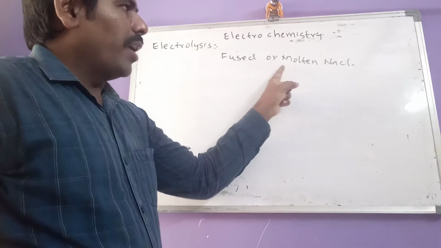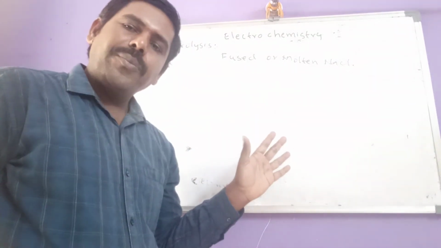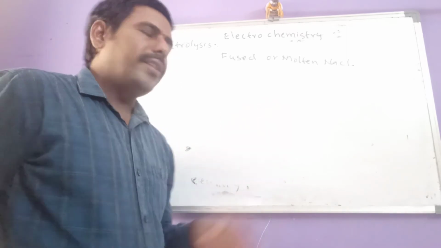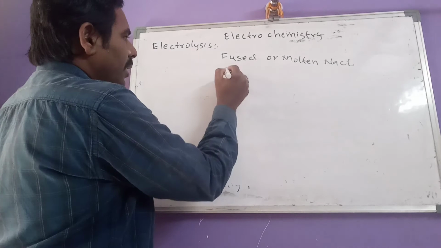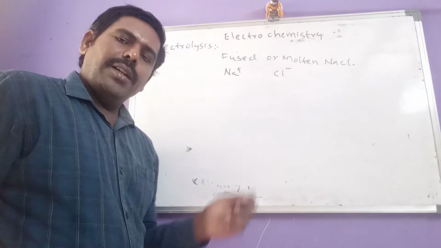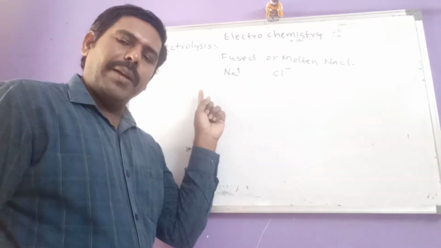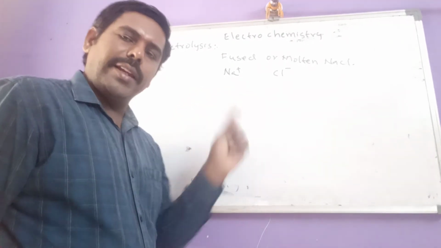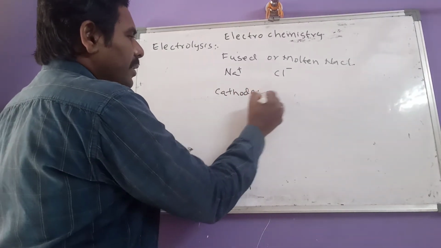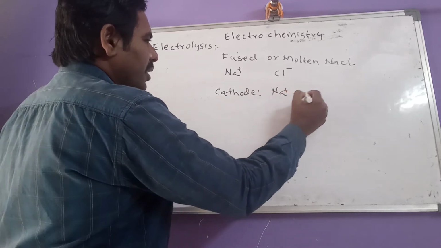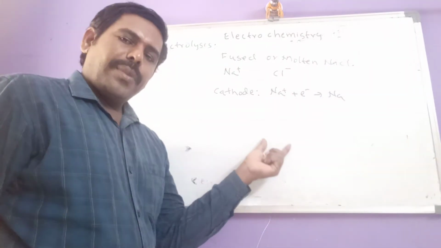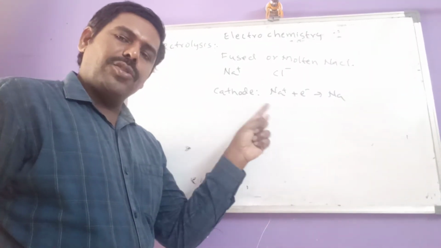In this molten or fused NaCl, no water is present. The cation is Na plus, the anion is Cl minus. Molten NaCl contains Na plus cation and Cl minus anion. At the cathode, Na plus undergoes reduction and produces sodium metal. So the product formed at the cathode is sodium.